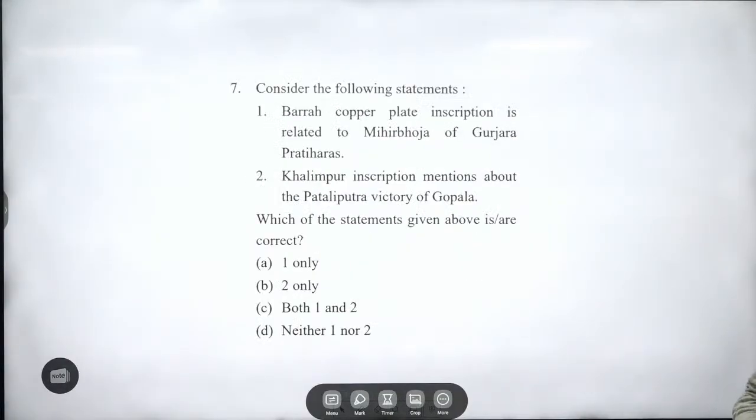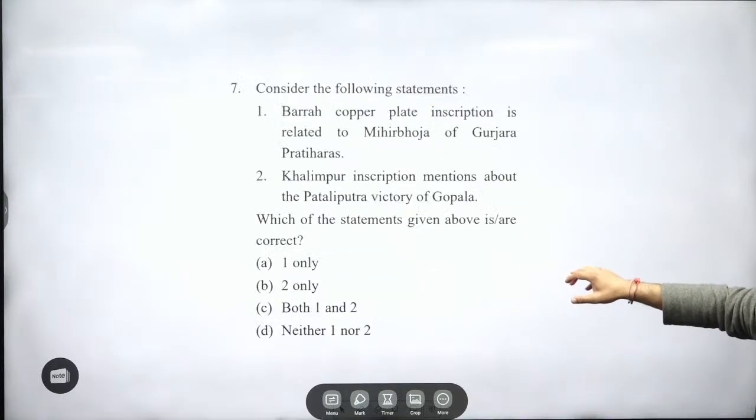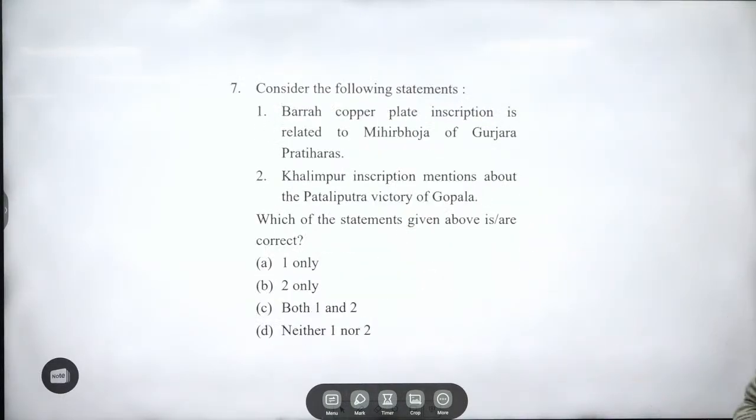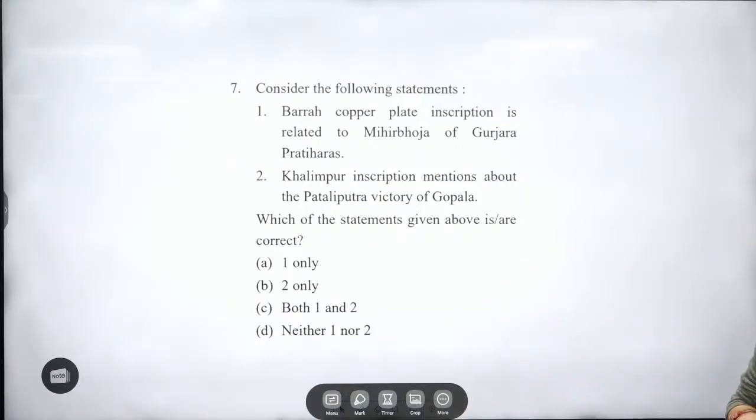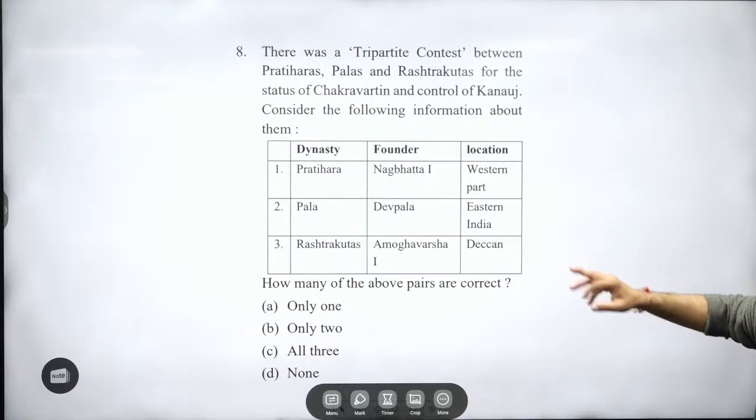Seventh, the Bara copper plate inscription is related to Mihira Bhoja of the Gurjara-Pratiharas. Right? Second, the Khalimpur inscription mentions the Pataliputra victory of Gopala. Khalimpur is related to what? From the Bara copper plate you have got to know about Mihira Bhoja, guys. And from Khalimpur you will be getting information about Dharmapala, right? So Khalimpur is important. Also try to see the place of Khalimpur, where it is situated, in which region. So places become important, guys. First is right, second is wrong.